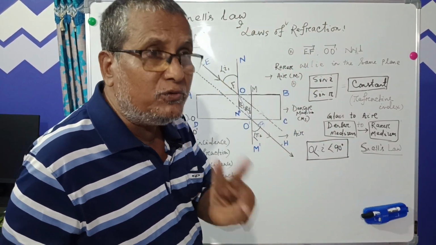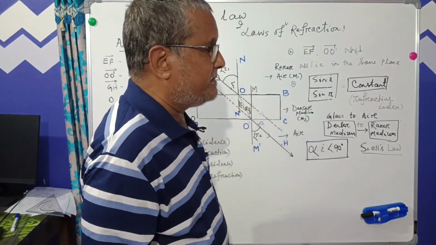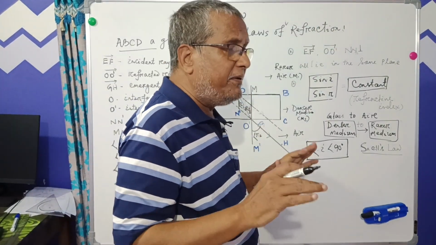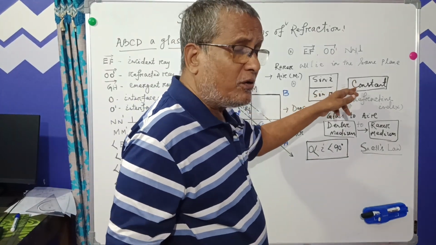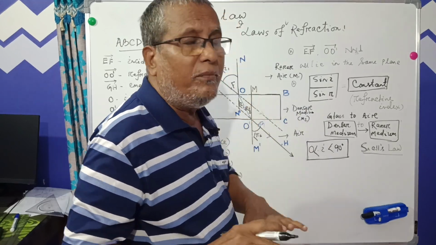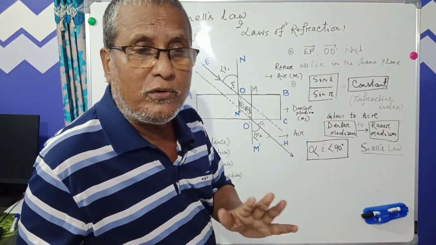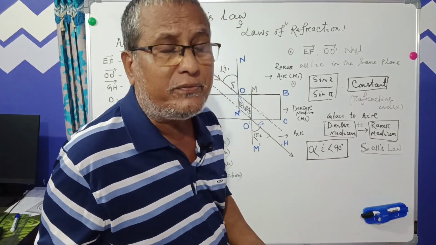Media means two, that is the plural of medium, so rare medium and denser medium, and a given color of light. This constant varies when medium 1 and medium 2 are different, and the color of light is also different.